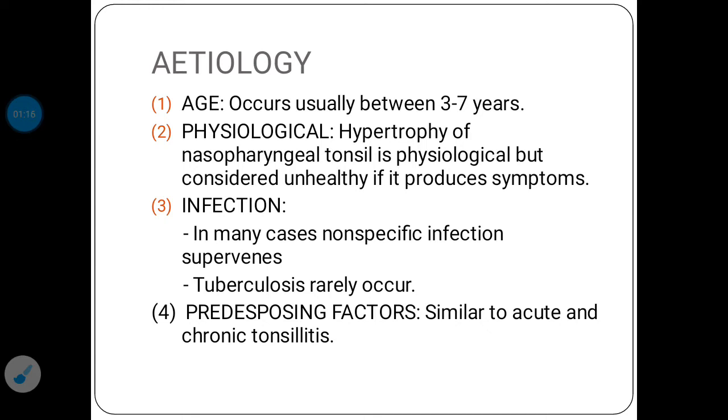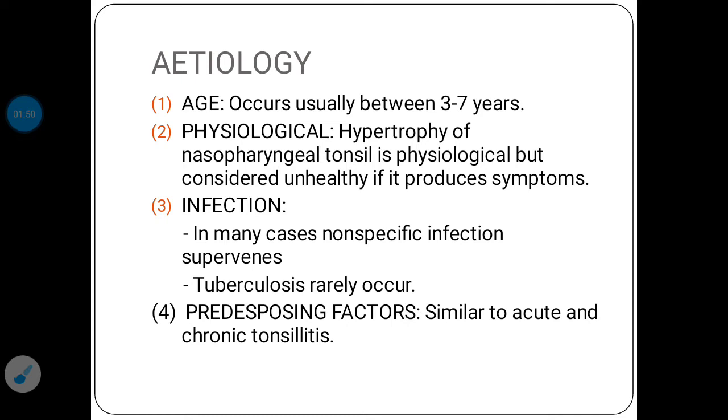Now if you see the etiological factors, the first factor for adenoids is age. It commonly occurs between the ages of 3 to 7 years, or it may be present earlier also. Another factor is the physiological factor. The nasopharyngeal tonsil is physiologically hypertrophied, but if it produces symptoms, then it is called unhealthy and it requires treatment.